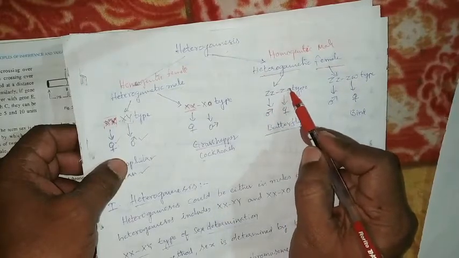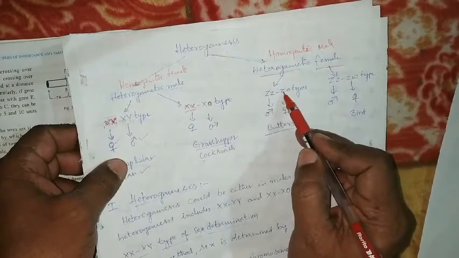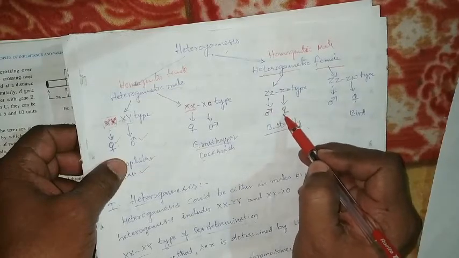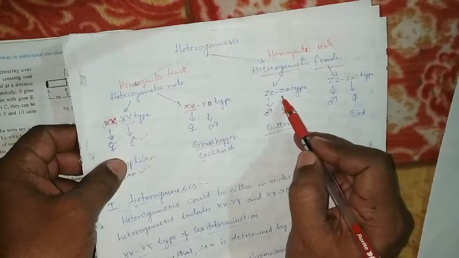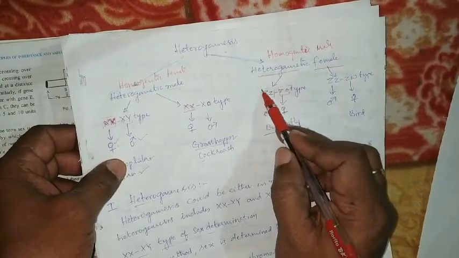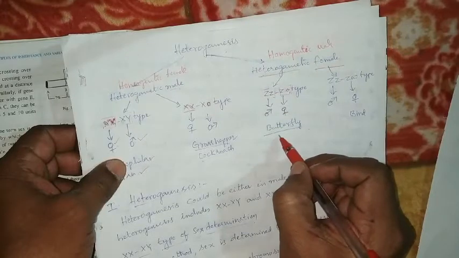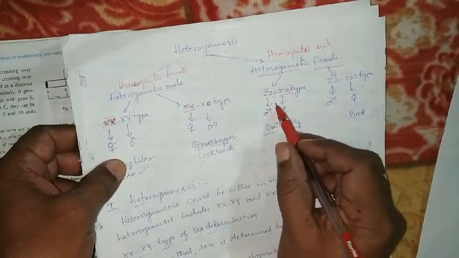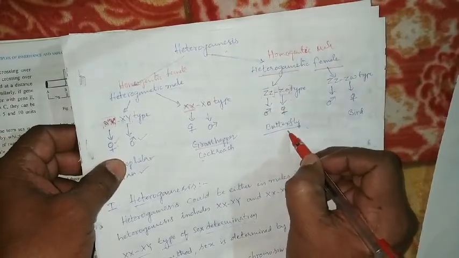ZO, no other allosome in this. ZO type represents the female. So that is heterogametic female, homogametic male. This type of sex determination is seen in the butterflies.